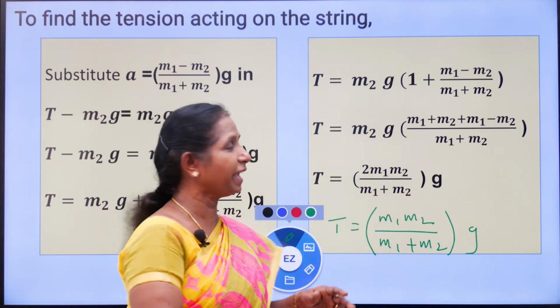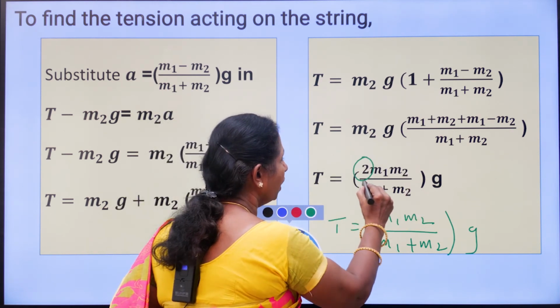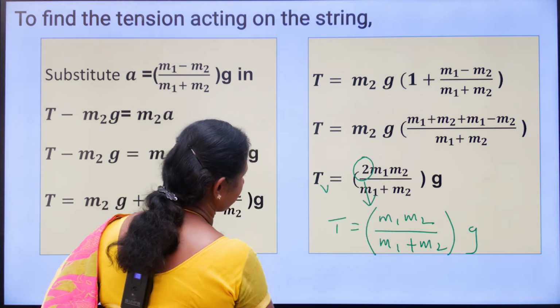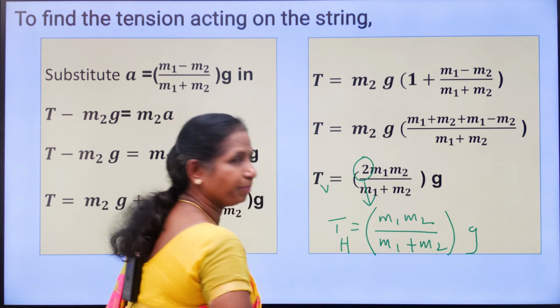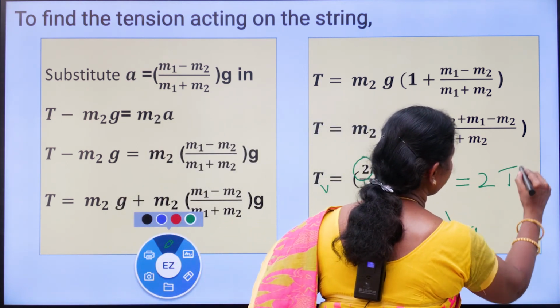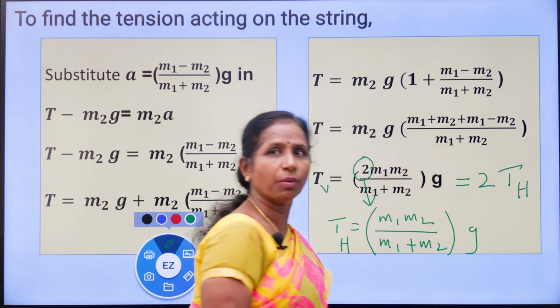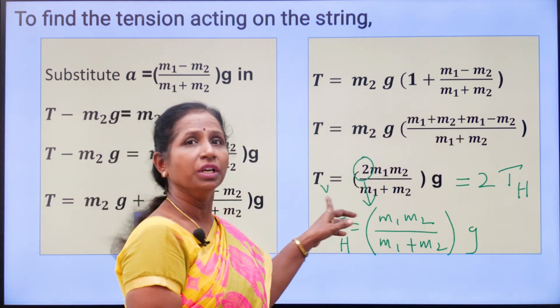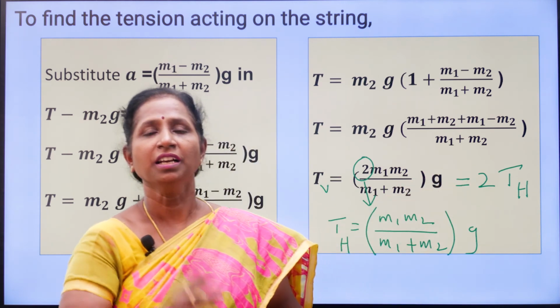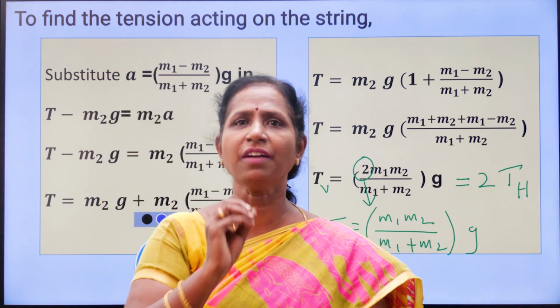So in the vertical case, the tension is twice that of the horizontal case. This is the tension in the vertical direction. This is the tension in the horizontal direction. So tension in the vertical direction is twice the tension in the horizontal direction. This is what we infer. Remember this well: tension in the vertical direction equals twice the tension in the horizontal direction. This finds application in everyday life.